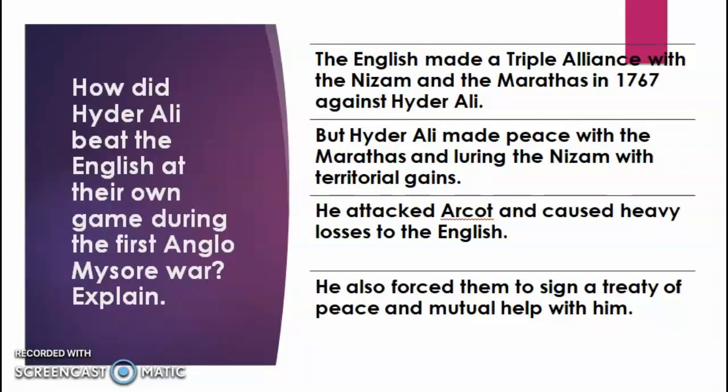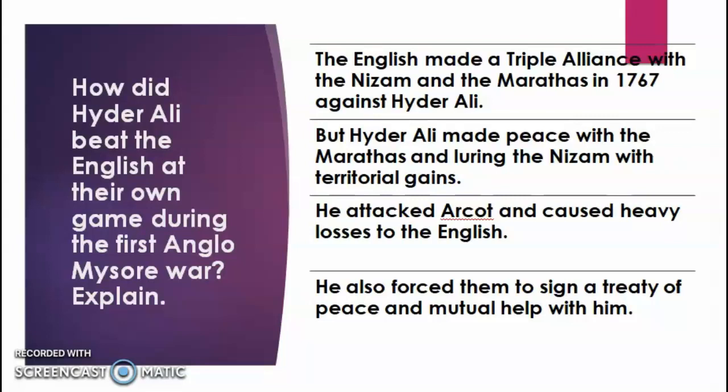Actually, the British had this monopoly that whenever they wished to control something, to attack, to gain territory, they used to create pressure on the local rulers. So to create pressure on Hyder Ali, the English made a triple alliance with the Nizam and the Marathas in 1767.